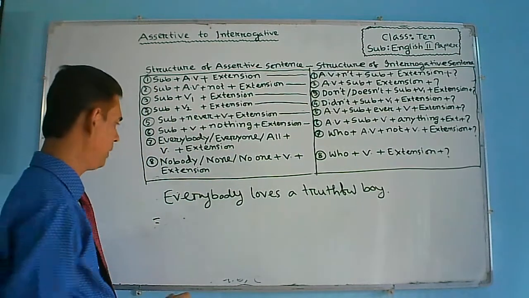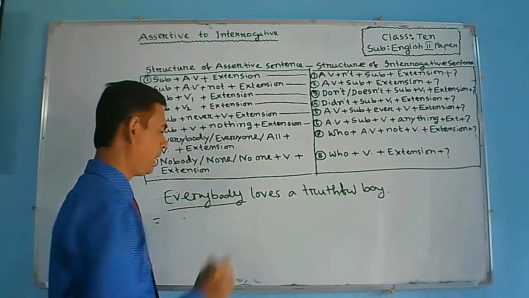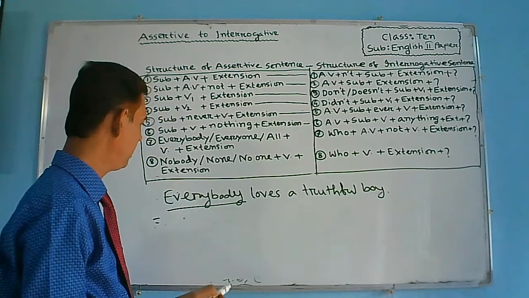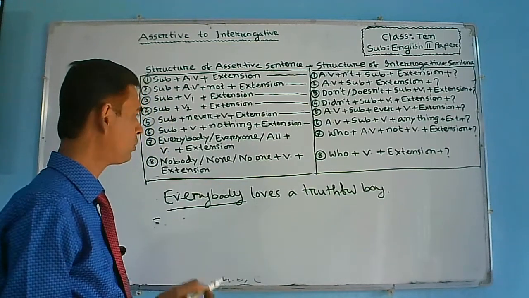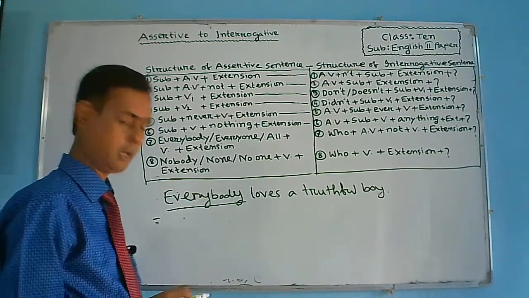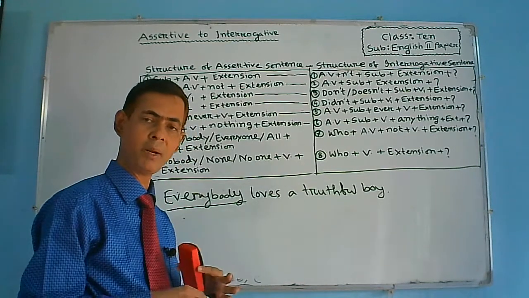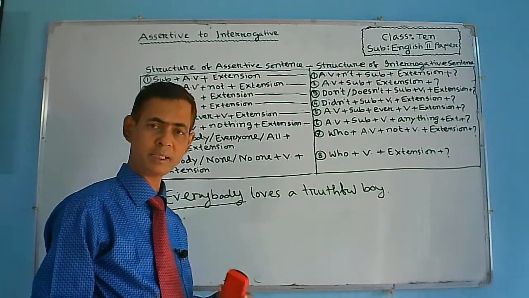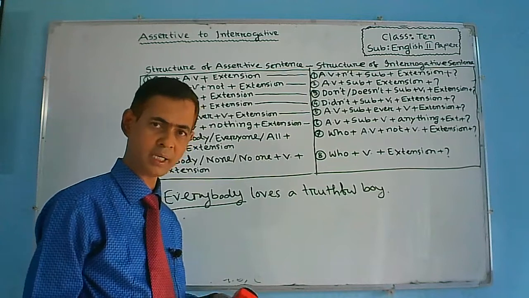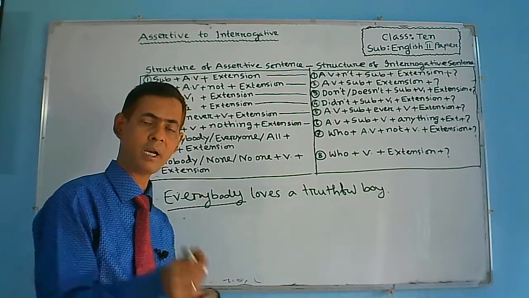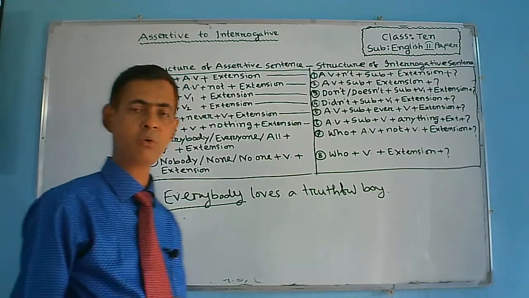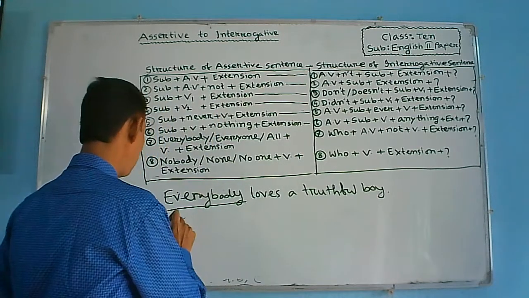Dear student, here everybody is given as a subject. You should remember that if there remain everybody or everyone or all as subject in an assertive sentence, it will be turned into who at the time of changing it into interrogative. So here who will be used.